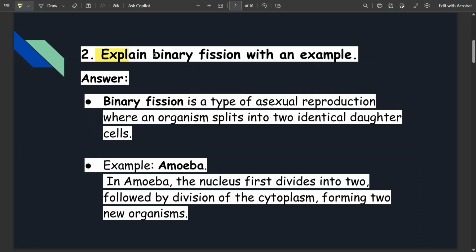Next question is, explain binary fission with an example. Binary fission is a type of asexual reproduction in which an organism splits into two identical daughter cells. Its example is amoeba, and in amoeba the nucleus first divides into two, followed by division of cytoplasm, forming two new organisms.